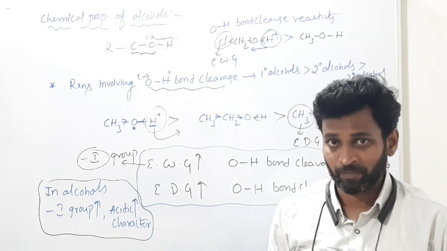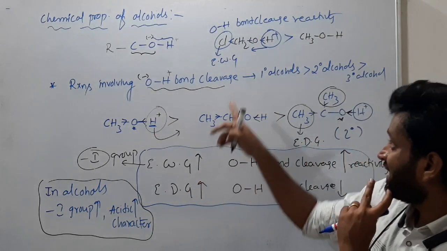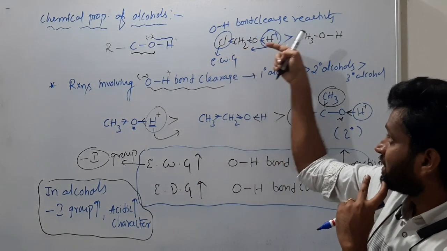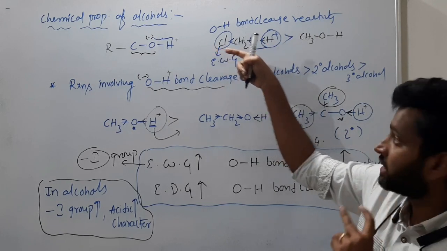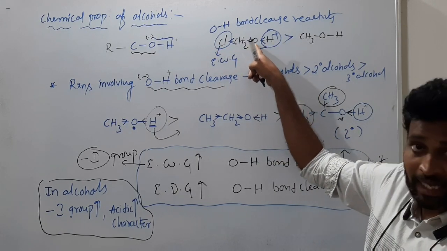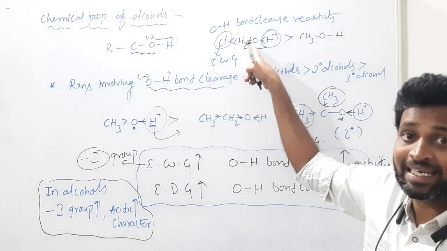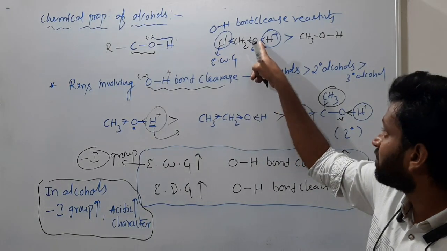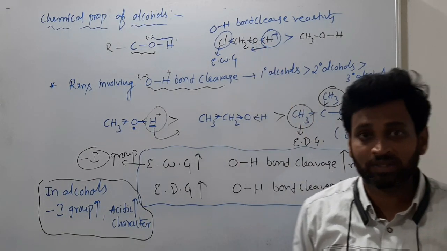Please remember this one. Why? I explained very clearly here. If chlorine is there, it is withdrawing electron towards itself. Certainly on oxygen, what is happening to the electron density? Decreasing. Certainly this sigma bond will try to move towards oxygen.